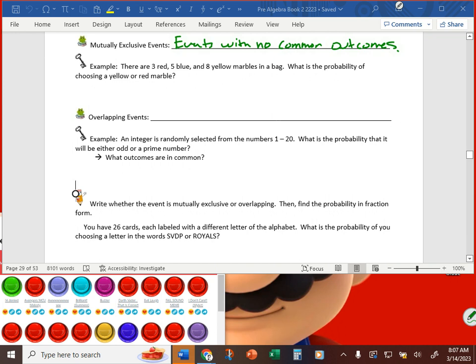There are 3 red, 5 blue, 8 yellow marbles in a bag. What is the probability of choosing a yellow or a red marble? Even though there are 8 yellow ones, there's still individual outcomes. It's not like that S example where there is only one S in the alphabet and that one S showed up twice. There are 8 yellow marbles in the bag, so each of them is a distinct outcome here. What would the probability of this be? The probability of choosing a yellow or a red marble.